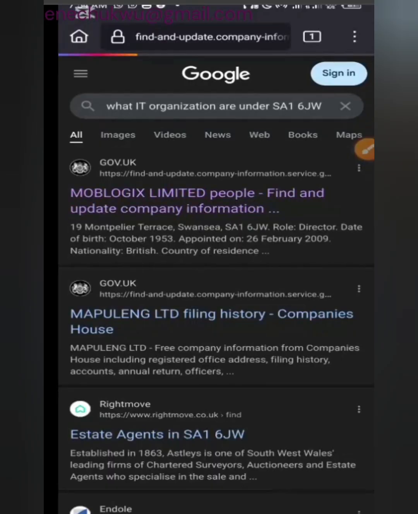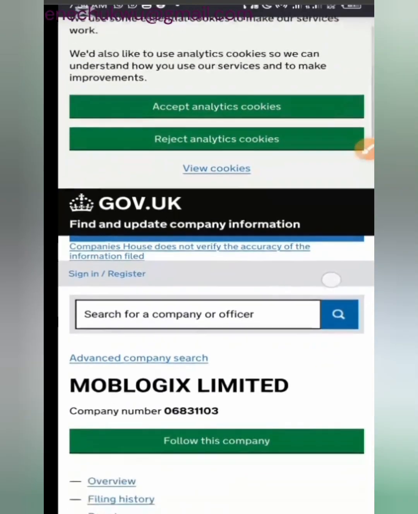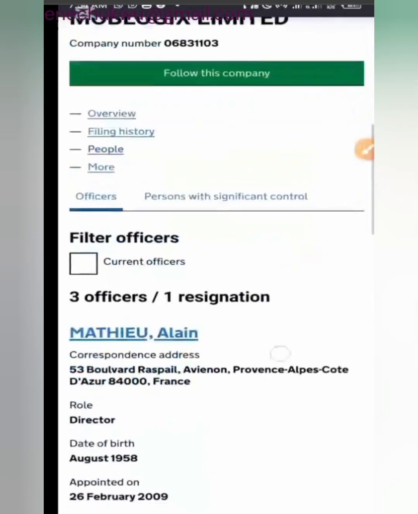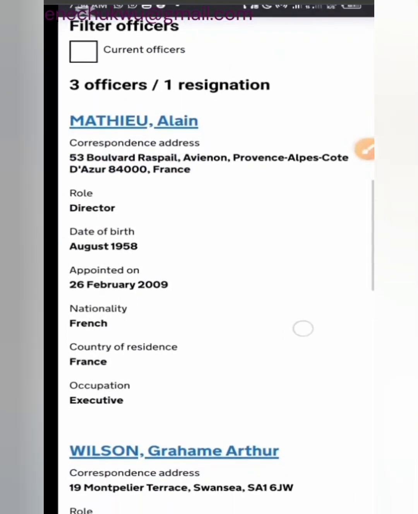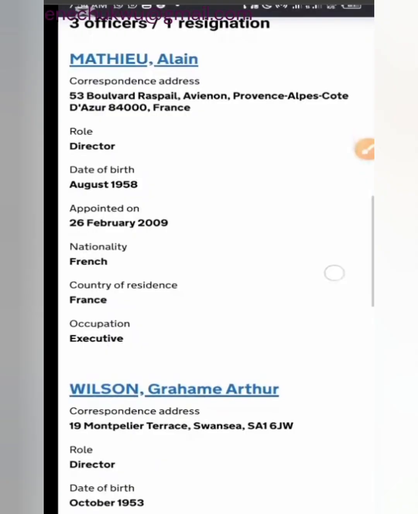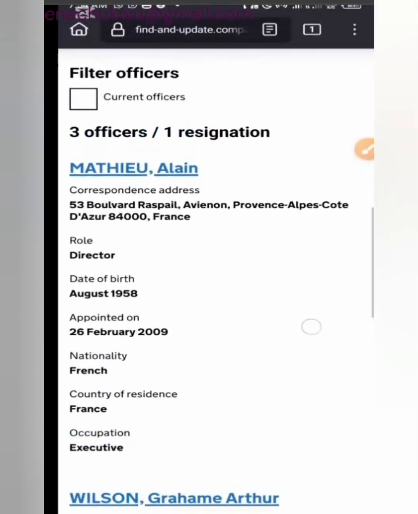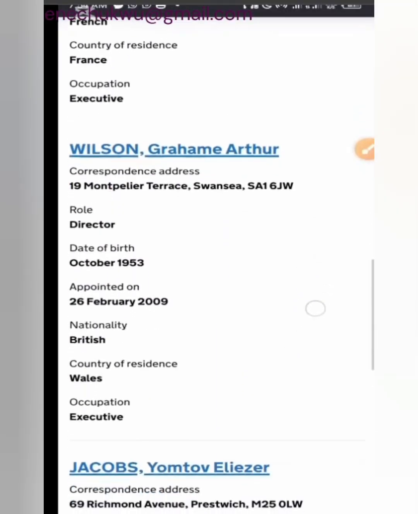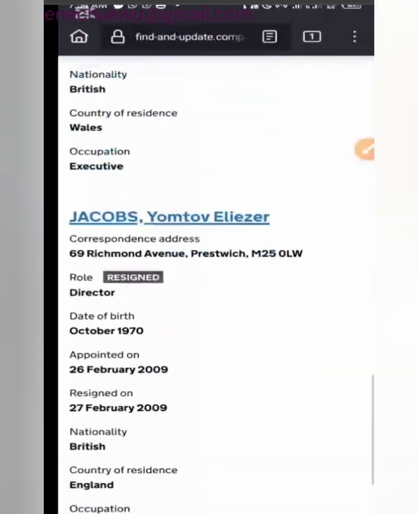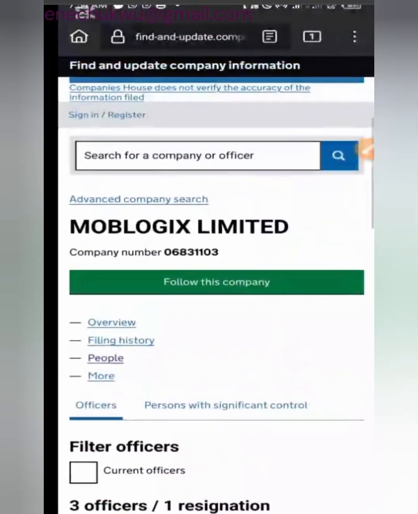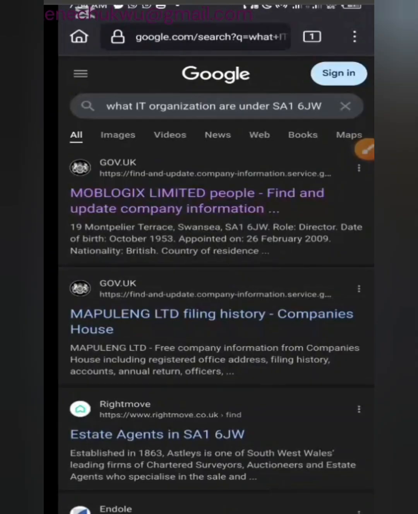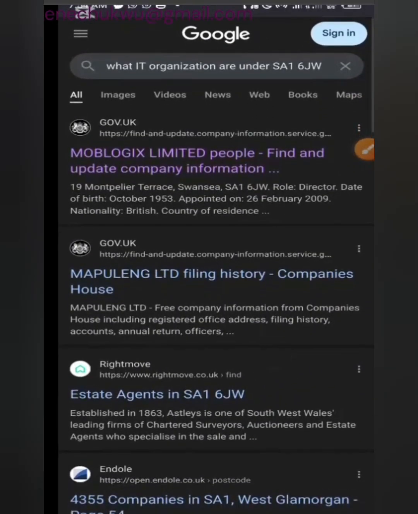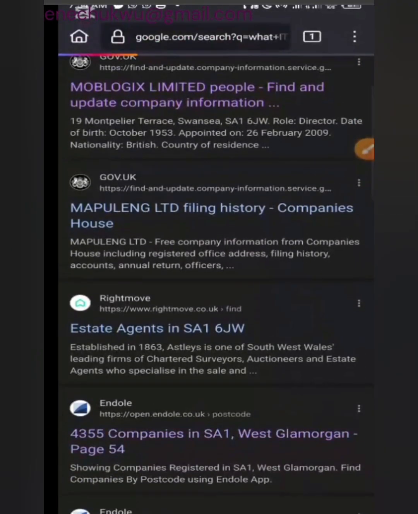Okay, you see Moblog Jigs Limited. Now you can see these are organizations. No, these are people under this organization. I want to understand if this organization is an information technology organization first. I don't think we have valid information here. Let me see this other one here.